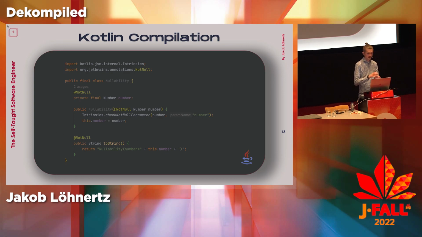The other thing you notice is that it synthetically added this check here with the Intrinsics. This is from Kotlin JVM internal, so I guess the name implies it's not meant for use in your code. It's pretty much like requireNonNull in Java. So it's Intrinsics.checkNotNullParameter. This would check if what is received here is null, and if so, throw an exception so it at least fails fast. So this is good to keep in mind.